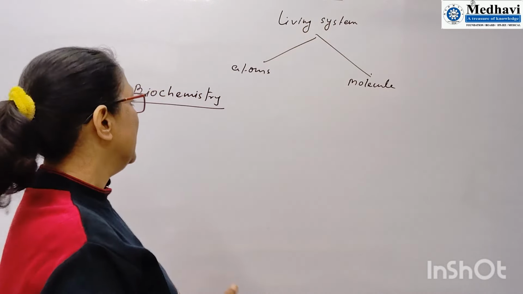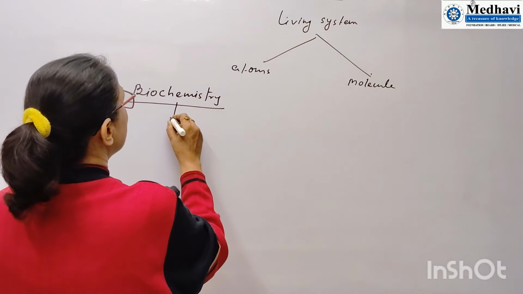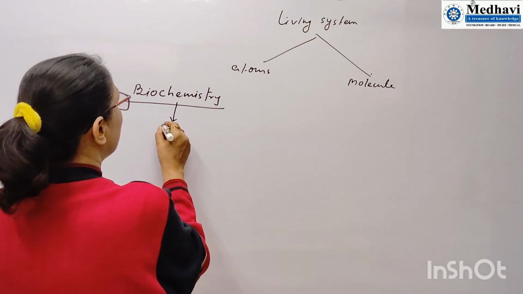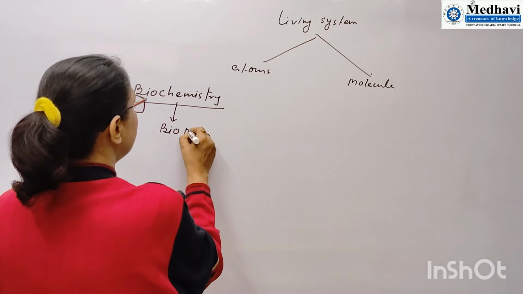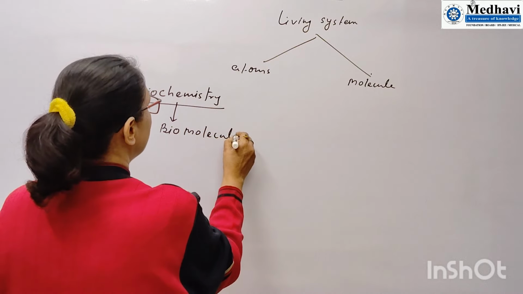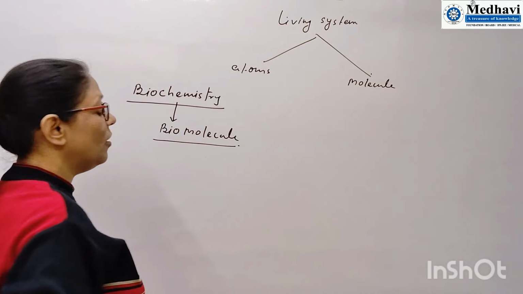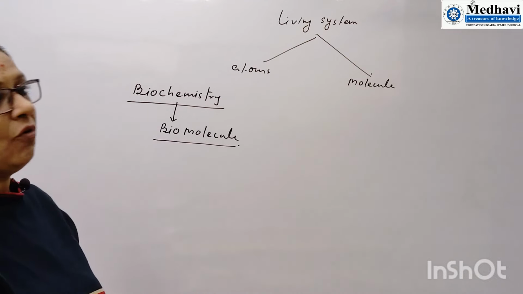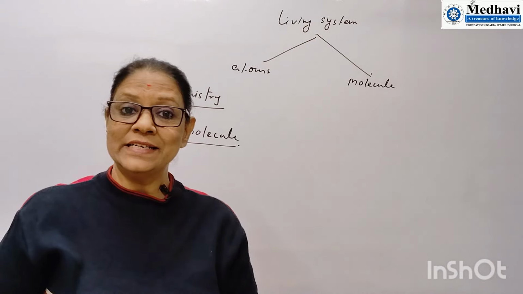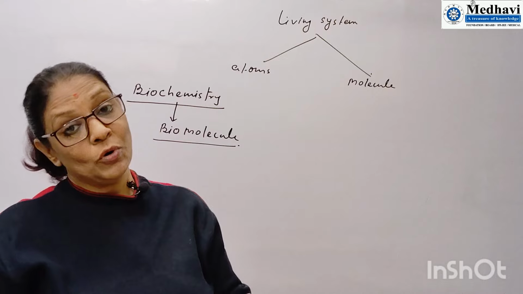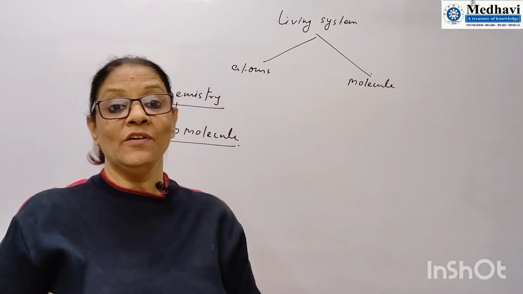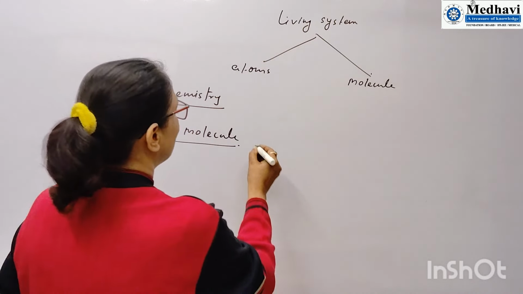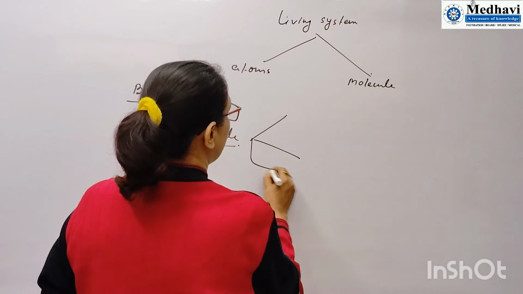Biomolecules are basically what we study in the branch of biochemistry. In this branch we will focus on carbohydrates, protein, nucleic acid, fats. That is very important information we have in biomolecules.